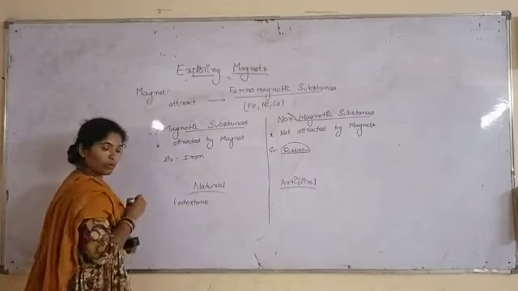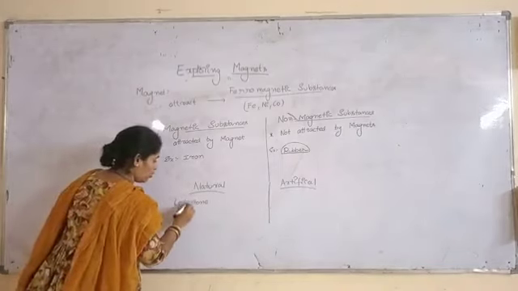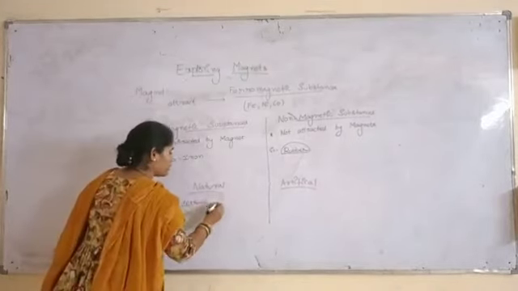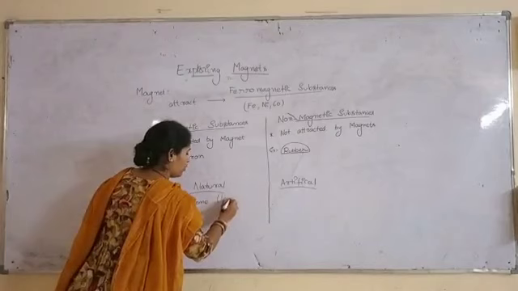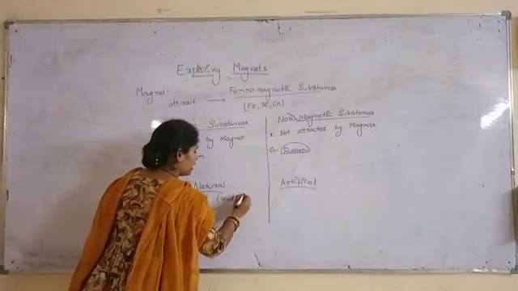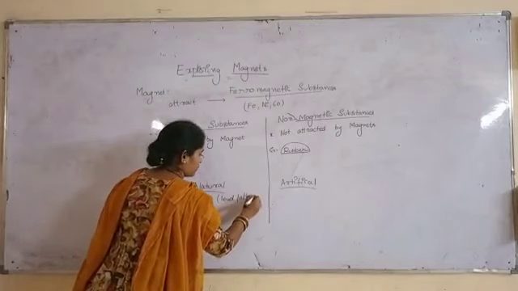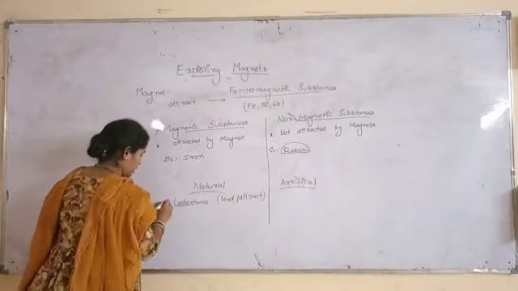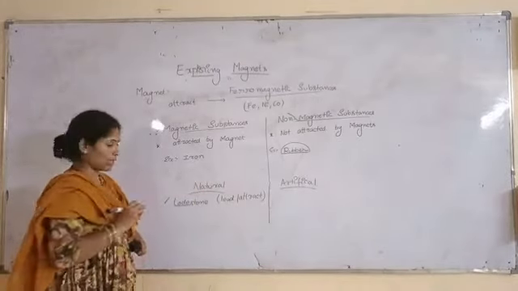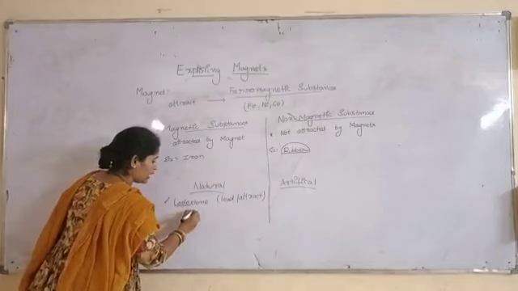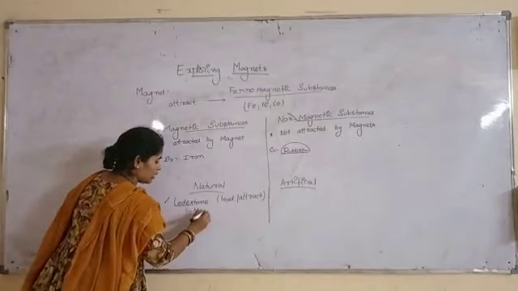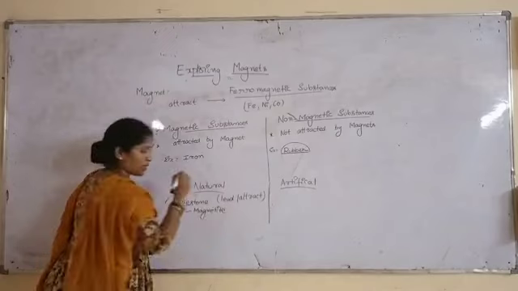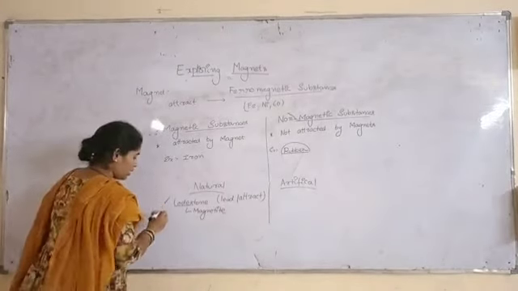What is lodestone? Here the load means lead or attract. What is the meaning of load? Lead or attract. That is called lodestone, a natural magnet. Lodestone contains magnetite.